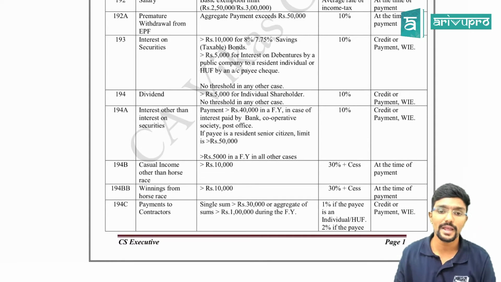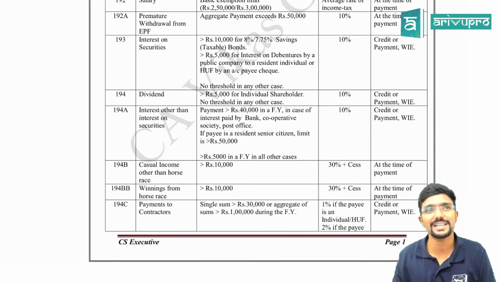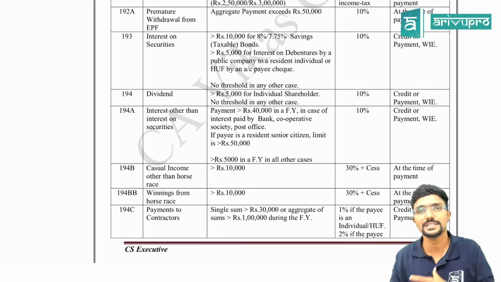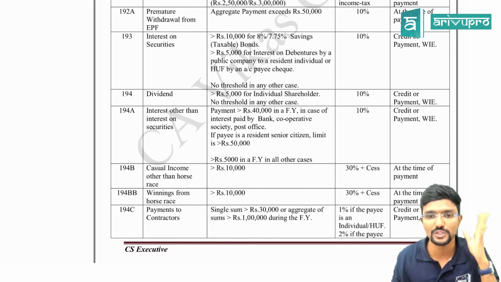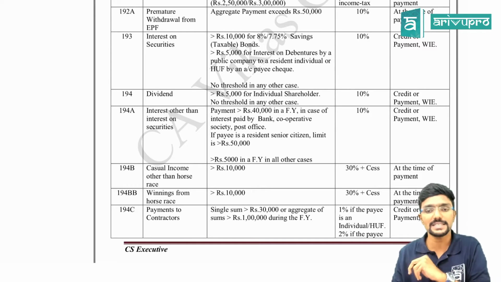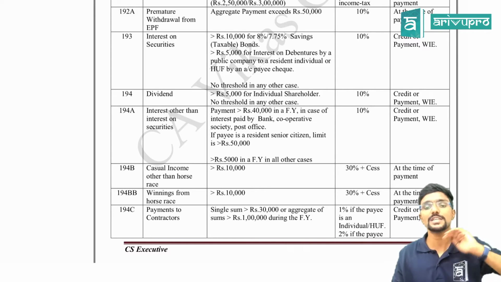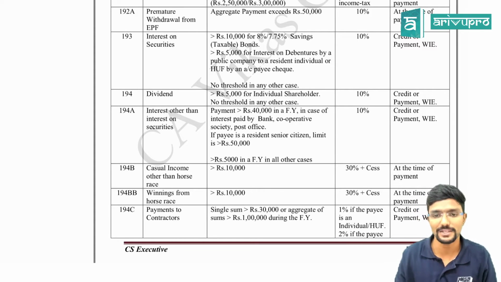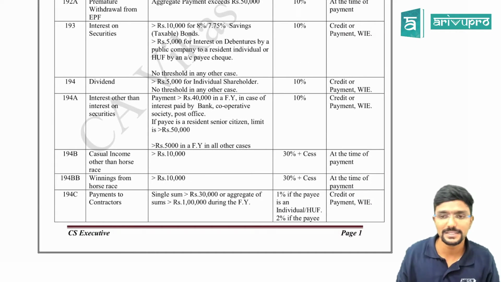Then 194A covers interest other than interest on securities, like interest on FD, bank interest, all those things. The threshold limit is 40,000 if the interest is paid by a bank, cooperative society or post office. Then if the account holder is a resident senior citizen, then instead of 40,000, the threshold limit is 50,000. In all other cases, the threshold limit is 5,000. The TDS rate is 10%. When TDS has to be deducted, same story.